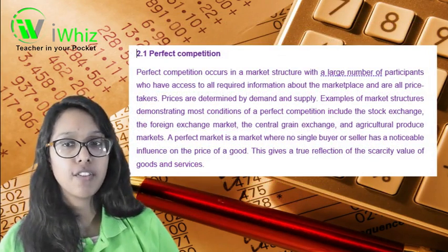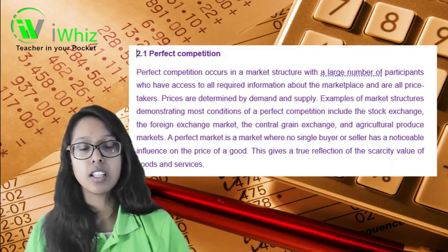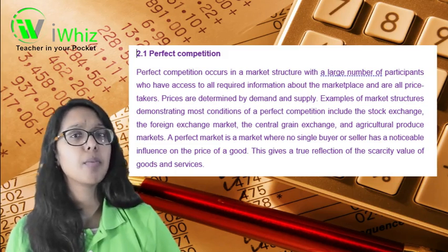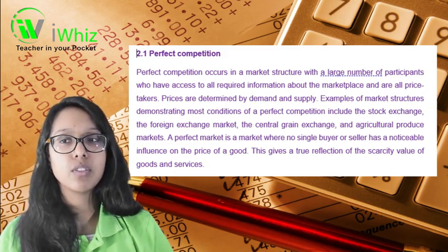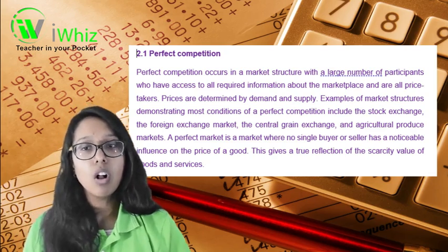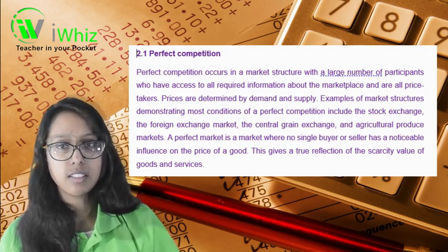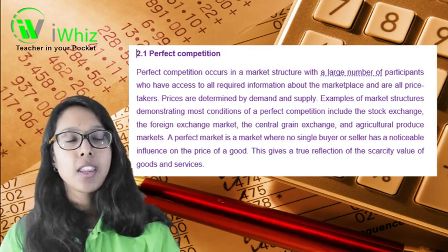So let's look at perfect competition. Perfect competition occurs in a market structure with a large number of participants who have access to all required information about the marketplace. All of them are price takers. Prices are determined by demand and supply.